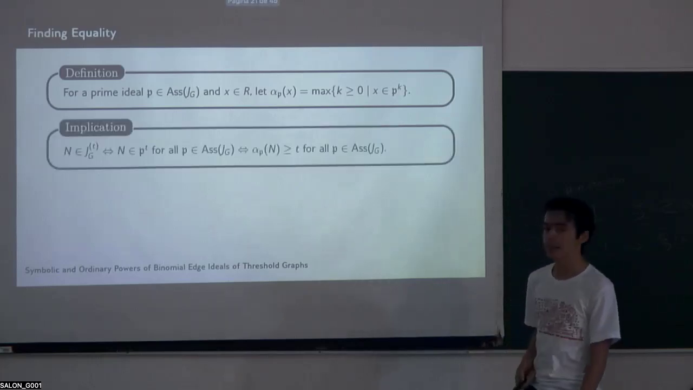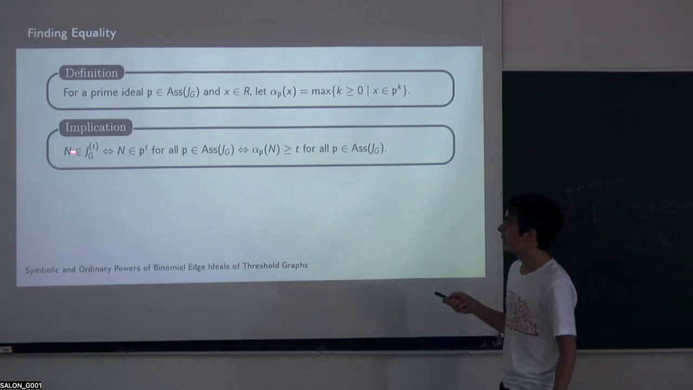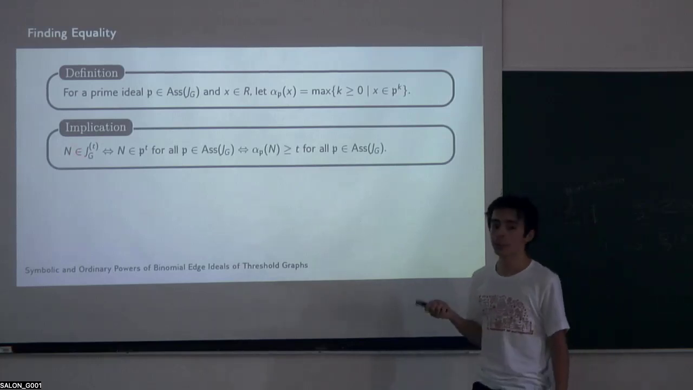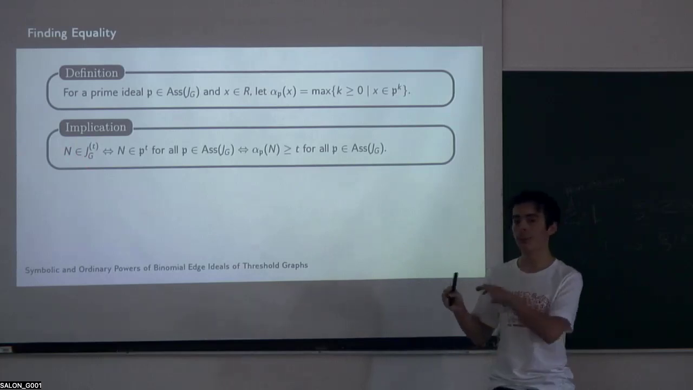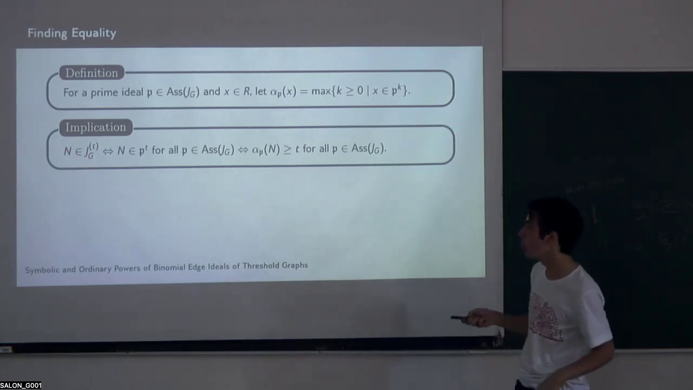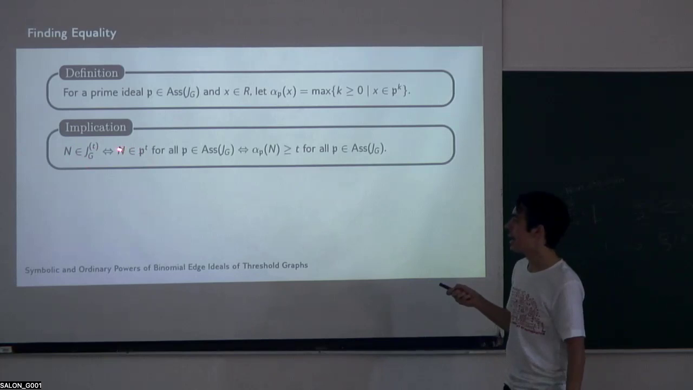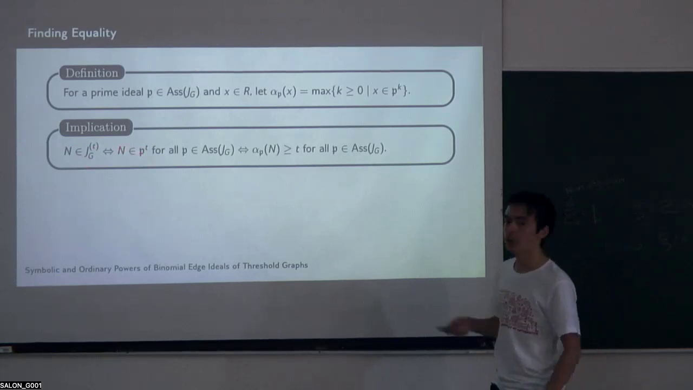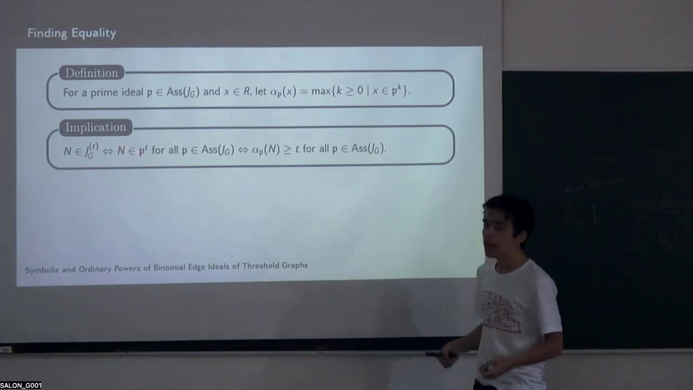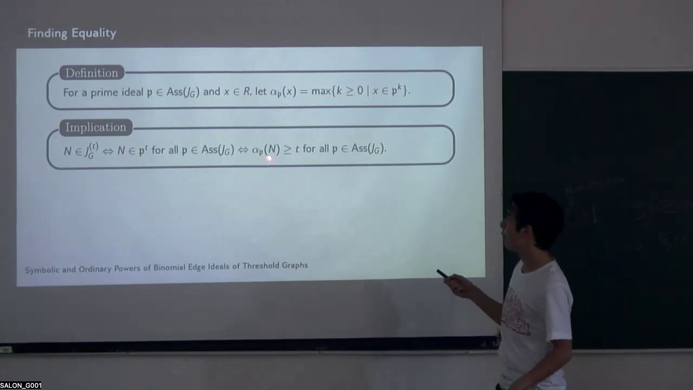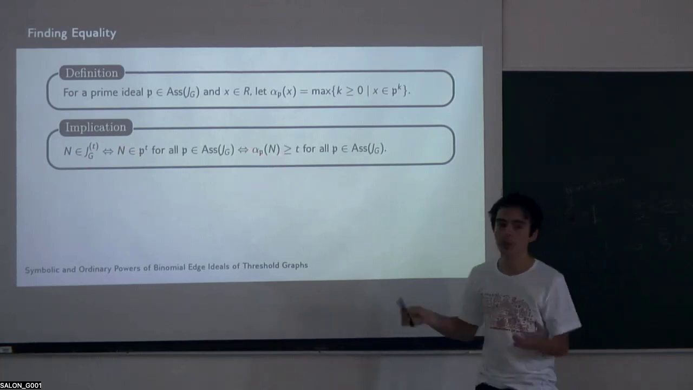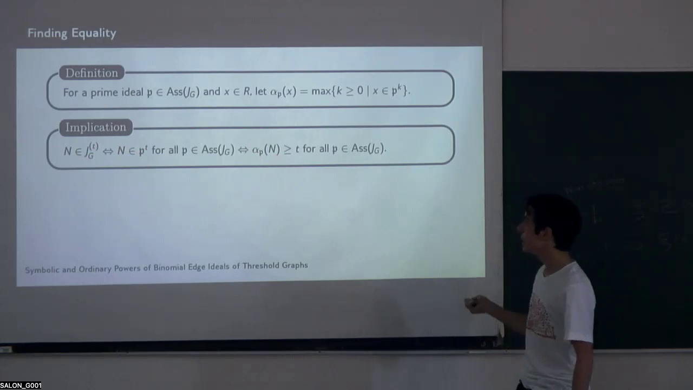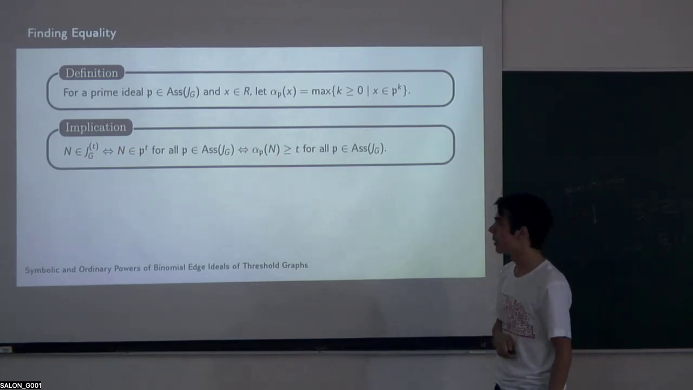And in particular, a simple implication is that for a standard monomial to be in the symbolic power, if you remember our definition of what the symbolic power was, it means that your monomial n has to be in these powers of each of your prime ideals, every prime ideal, and that's just equivalent to saying that alpha sub p of n is always greater than or equal to t for all of your prime ideals p.